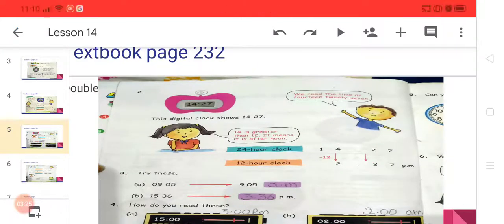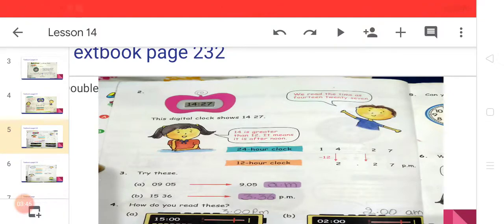Question number 3. Try this. A part: 0905. It means I want to write this time in 12-hour time. 12-hour time means it will come with AM and PM. 9:05 AM. 9, because 9 is less than 12, so the time will come as it is and AM will come.